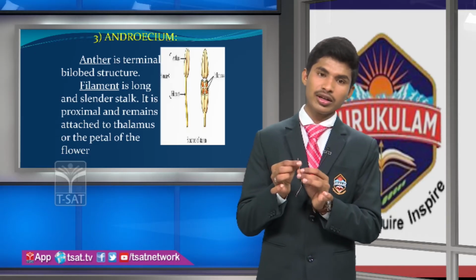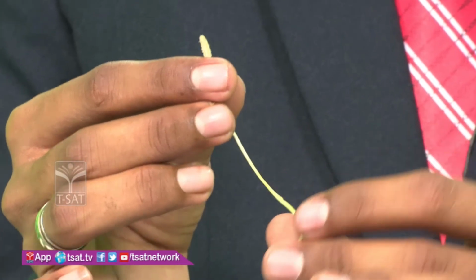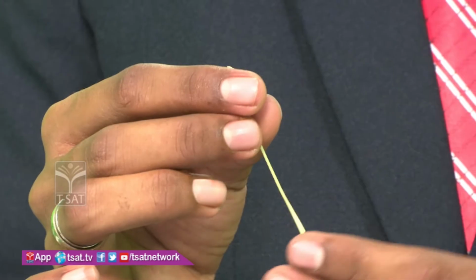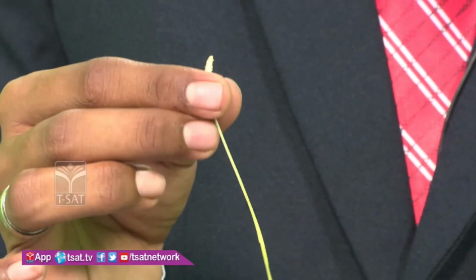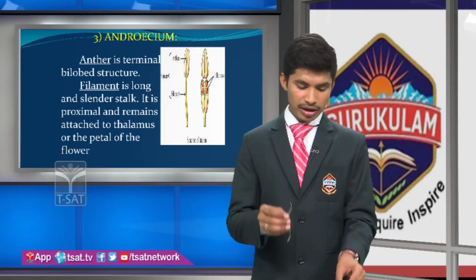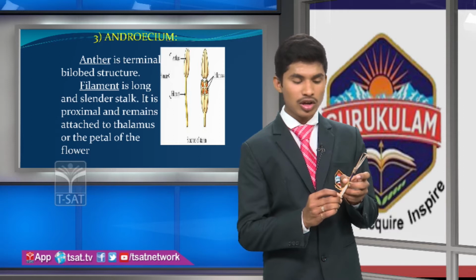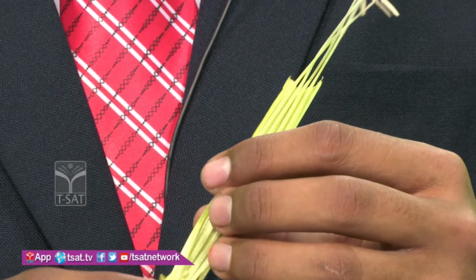The next part is the filament. This is a filament. The filament is long and slender. Is it slender or not? See, it is bending, it is flexible. So the filament is a long and slender stalk. It is proximal and remains attached to the thalamus or the petal of the flower. See, this is the swollen end of the flower.